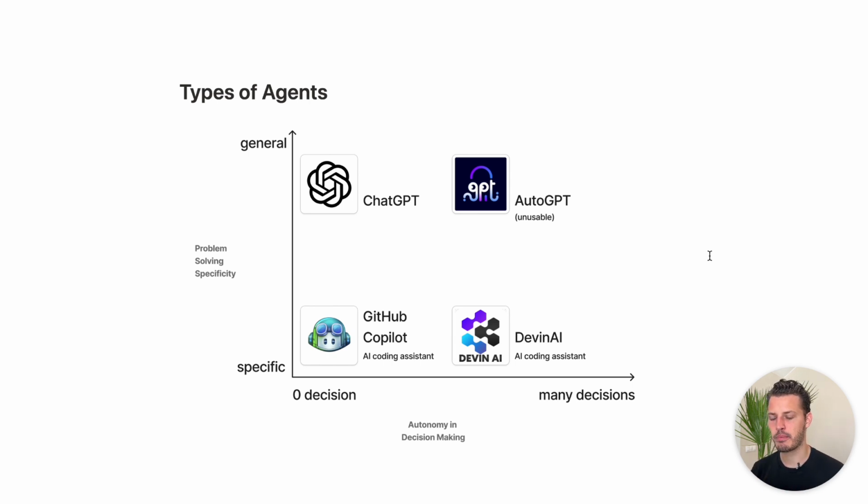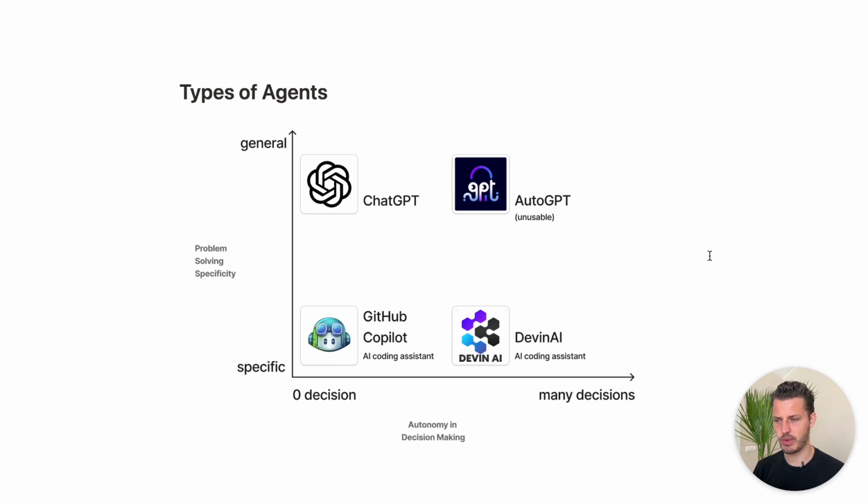Then GitHub Copilot, for example, is very specific because it can only write code. It will not write you any social media posts. And I think Copilot does not make any decisions at all. I think it only reacts when you do something in your IDE.